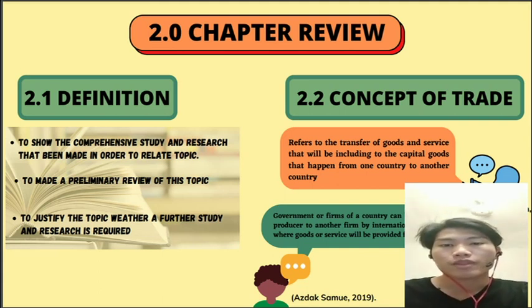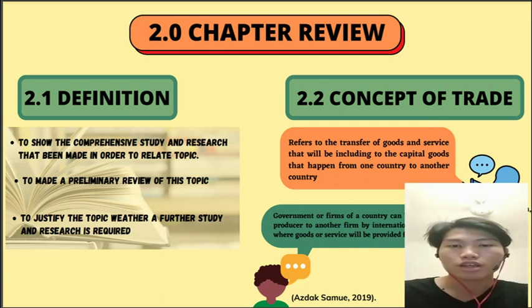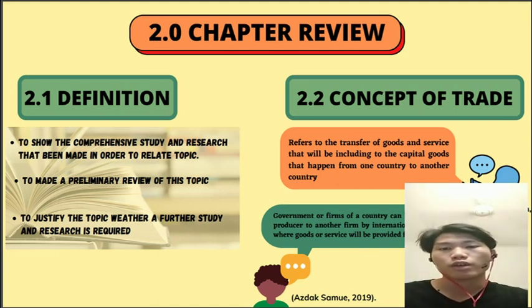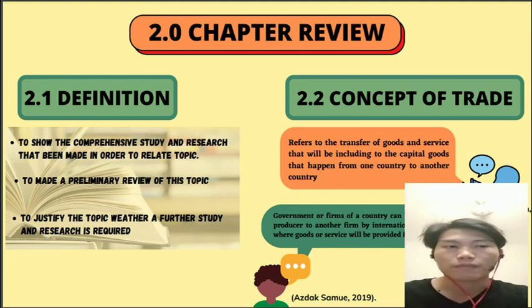2.1 Definition. Chapter review is to show the comprehensive study and research related to our topic. It is also to make a preliminary review and to justify whether further study or research is required on this topic. For our topic, we will make a chapter review about the concept of trade and the past study of globalization on durian in Malaysia.